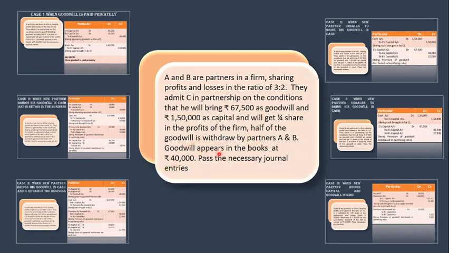Goodwill appearing in the books. This is the first thing that we have to treat, that is, if any appearing goodwill is there. So this I have taken as a common problem. I'm going to take all the cases based on this only. Okay, this is a basic thing. So we'll move to the first case, when the goodwill is paid privately.